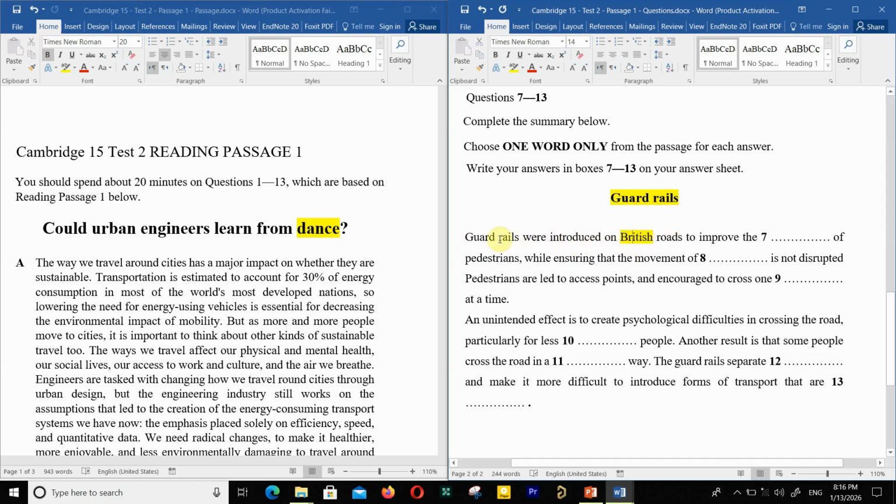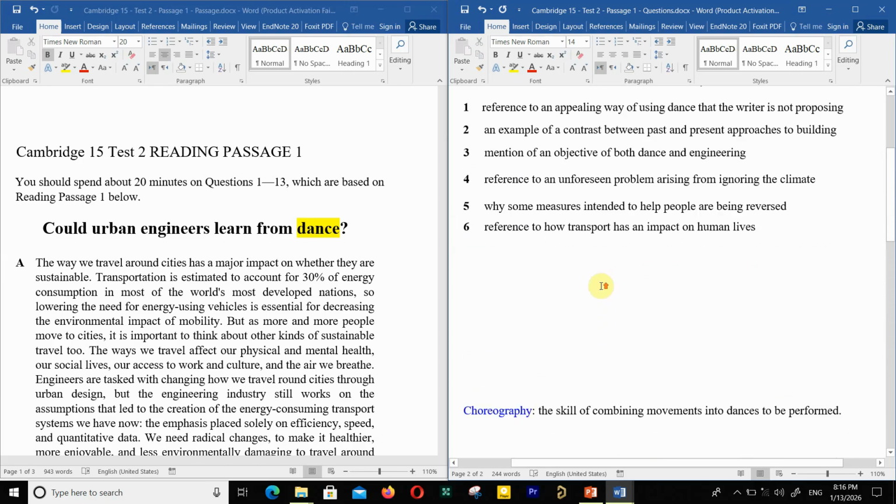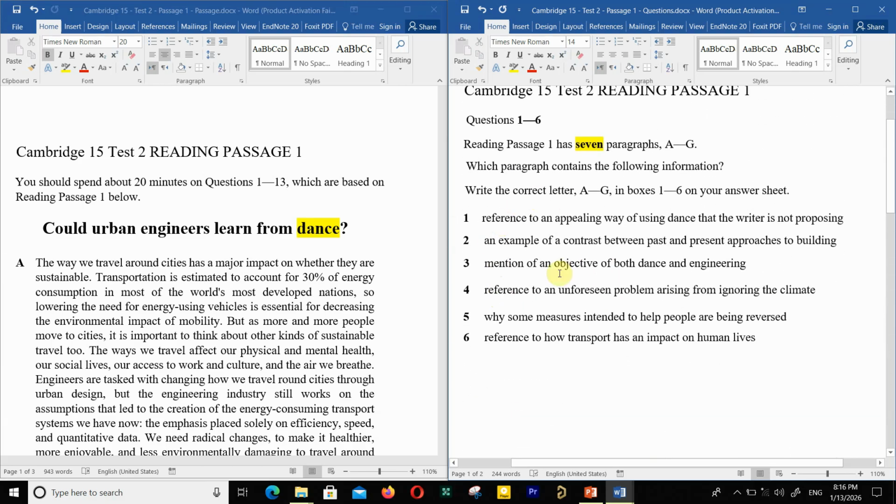You can focus on British roads and guardrails, looking for these two to find the answer for question 7, and probably the next questions will be in the following sentences. Just by finding the answer to question 7, you can find the answers to all the questions up to 13. So this is the easiest one to start with, but it includes reading all the paragraphs. This would be up to you.